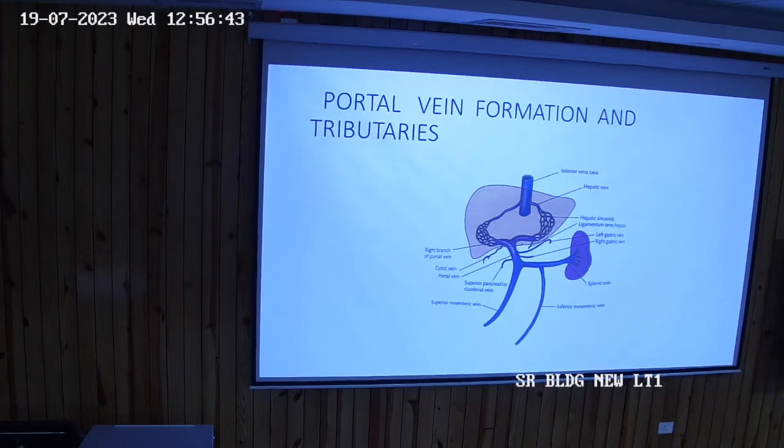Portal vein. Now what happens? The main supply of blood is by the portal vein and the hepatic artery. So whenever there is bleeding in the liver and you want to stop bleeding, it can lead to death, sudden death. Okay, there's so much of blood going to the liver. So what do we do? In the right margin of the